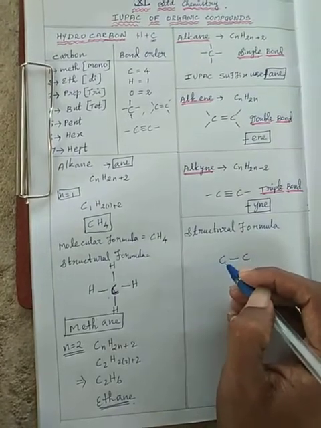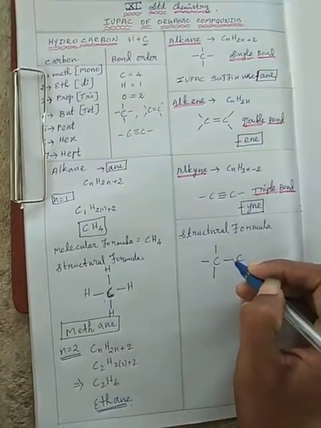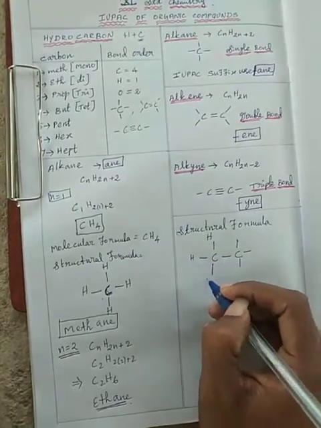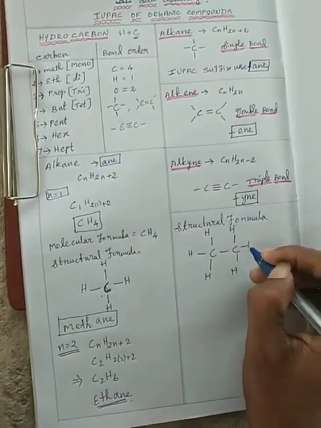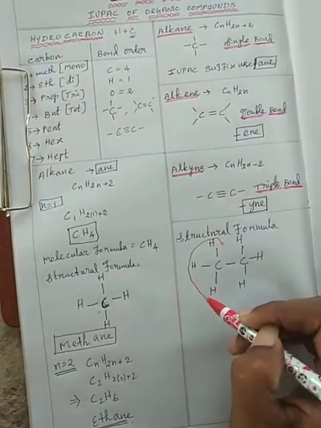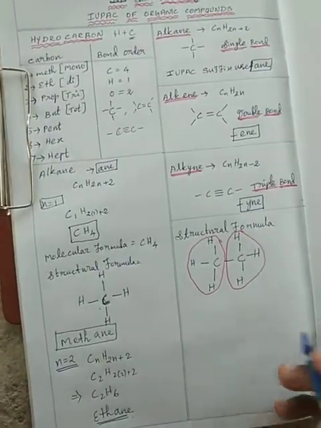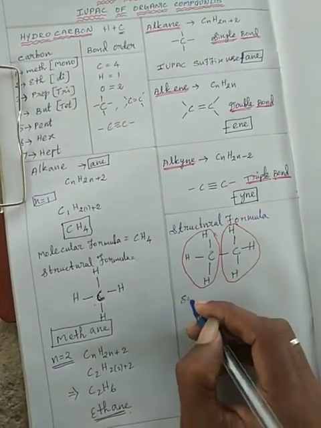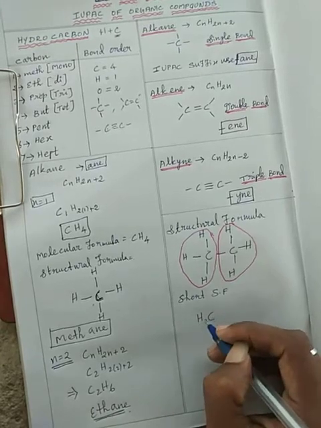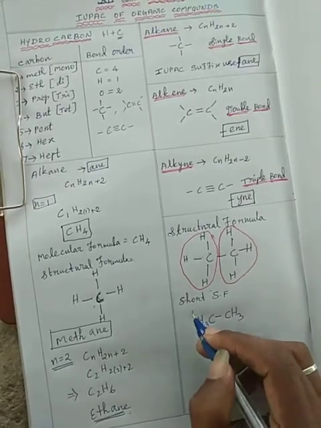Every carbon atom has bond order 4, so each carbon has 1 bond to the other carbon, and then 3 more bonds, which take hydrogens: 1, 2, 3 on each carbon. So every carbon has 3 hydrogen atoms, meaning 2 methyl groups are attached. The IUPAC name, as known for 2 carbons, is ethane. The short structural formula is CH3-CH3.